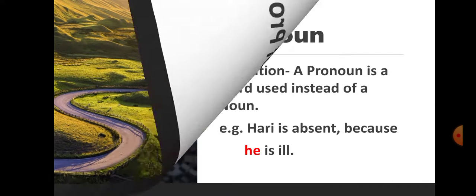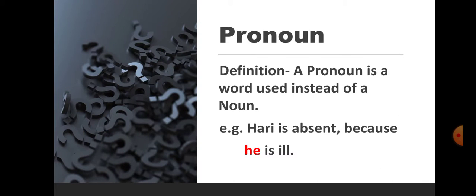Student, in our complete series of English grammar, today we are going to read pronoun, kinds of pronouns. Student, what is pronoun? The definition of pronoun is: a pronoun is a word used instead of a noun.